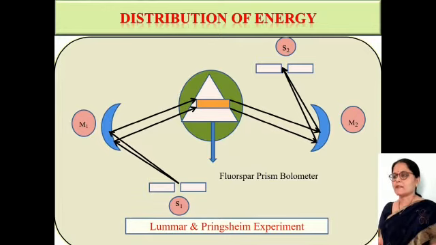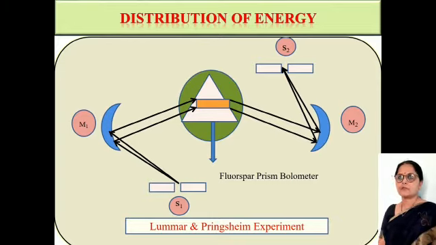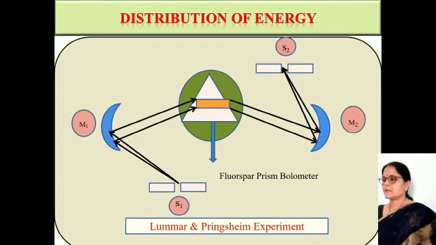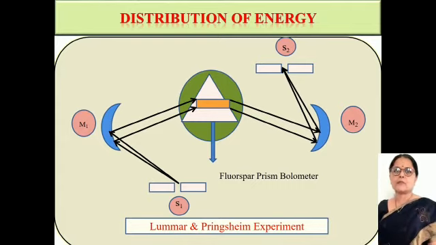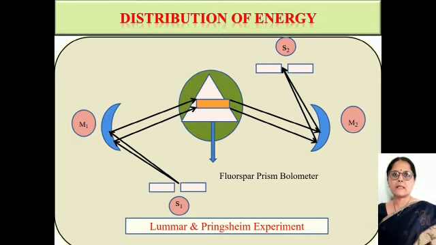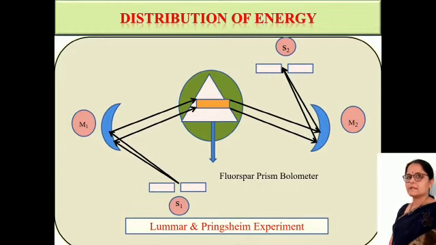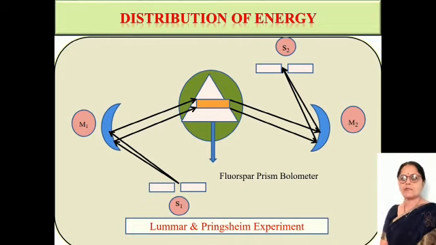As we know, the amount of radiation is different for different wavelengths. Hence the distribution of energy is important, and this distribution of energy was investigated by Lummer and Pringsheim with the help of the experimental arrangement shown in the figure. The figure shows S1 and S2 are two slits, M1 and M2 are two concave mirrors, and at the center a fluorspar prism is kept.